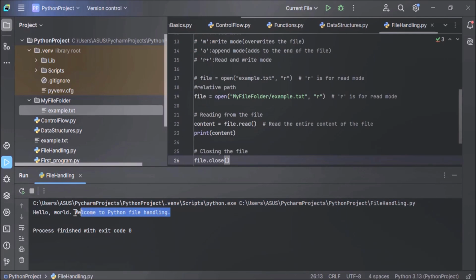Yes, you can see the output here. Content of the file is read and displayed here in the output window. Content is hello world, welcome to Python file handling. So this is how we use relative path. You can also use absolute path, that is the full path to the file.